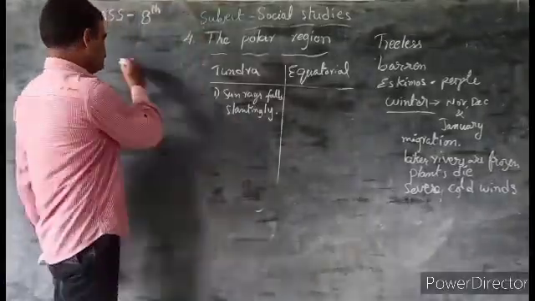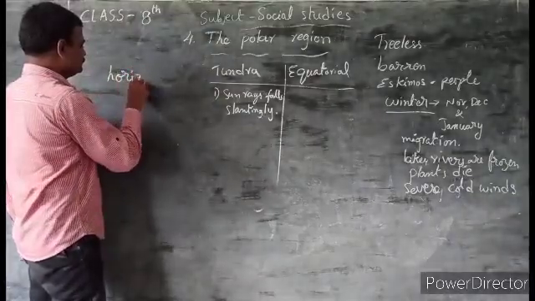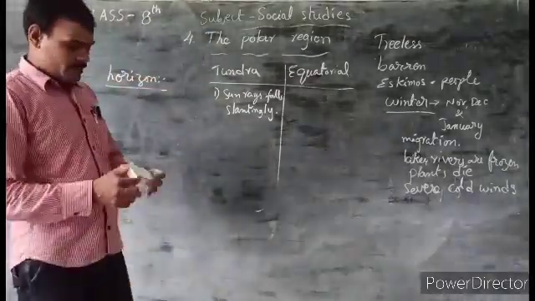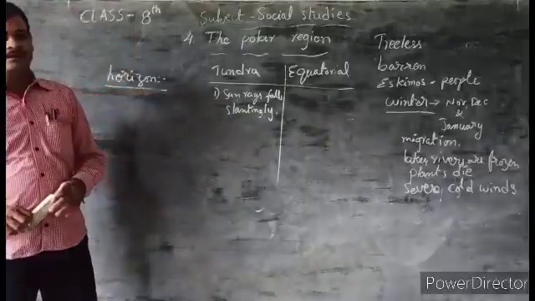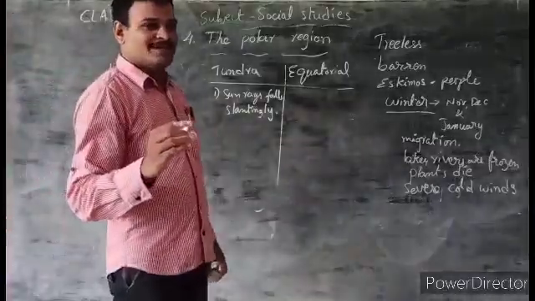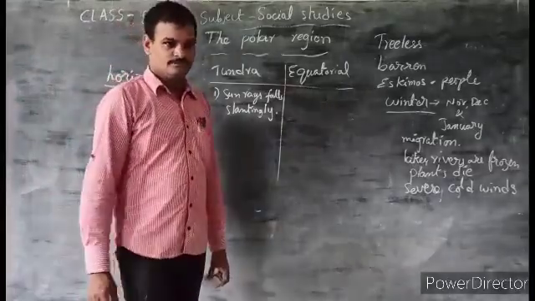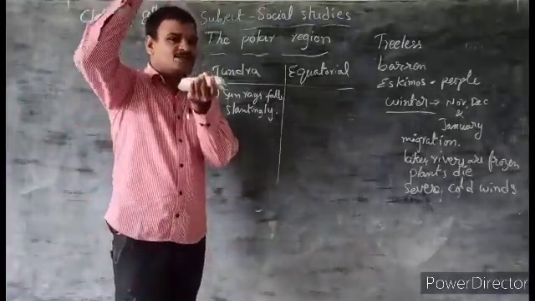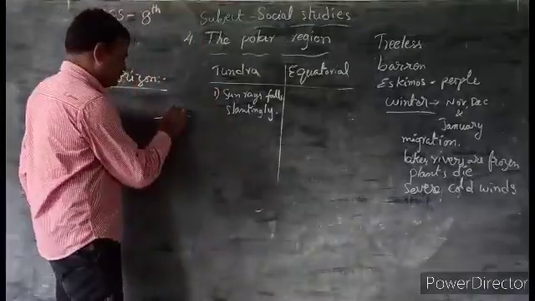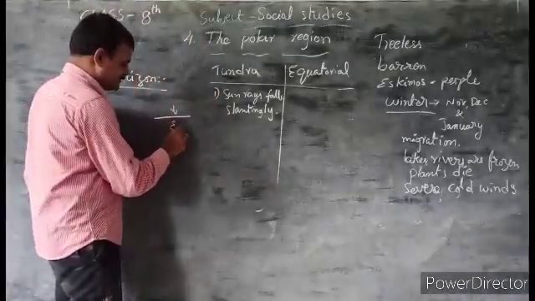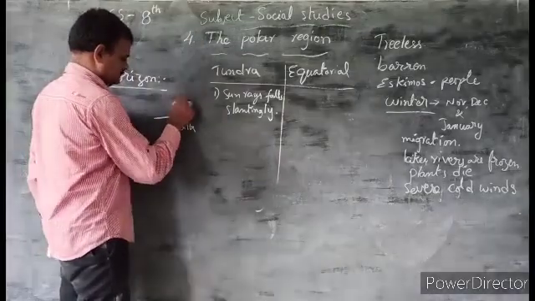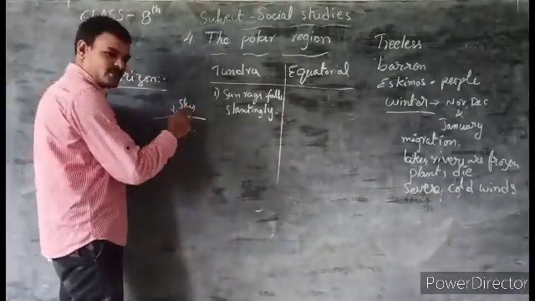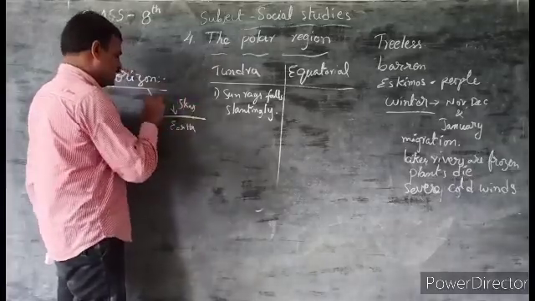What is the origin? Do you know about the origin? Origin means in some places the earth seems to touch the sky. The meeting point between the sky and the earth, where it seems that the earth touches the sky, that place is called the horizon.